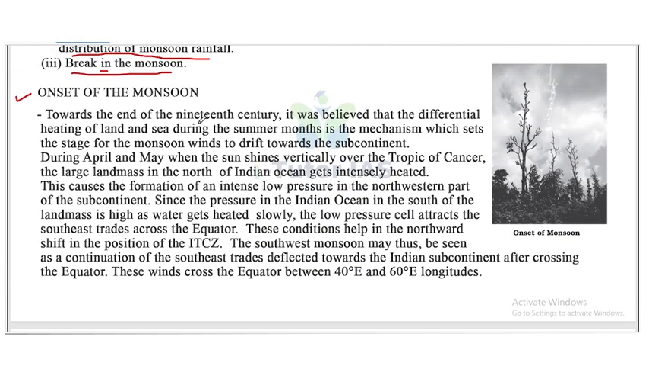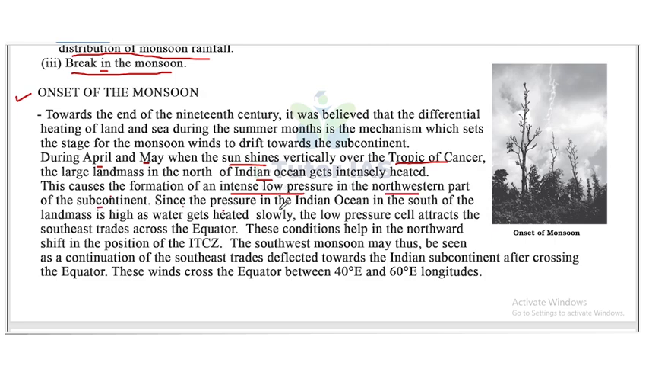Towards the end of the 19th century, it was believed that the differential heating of land and sea during the summer months is the mechanism which sets the stage for the monsoon winds to drift towards the subcontinent. During April and May, when the sun shines vertically over the Tropic of Cancer, the large landmass in the north of Indian Ocean gets intensely heated. This causes the formation of an intense low pressure in the northwestern part of the subcontinent.